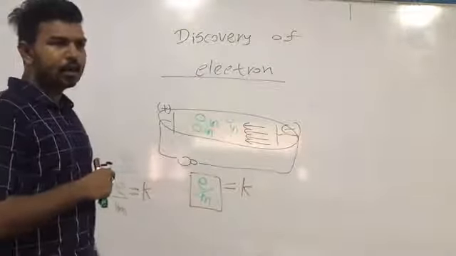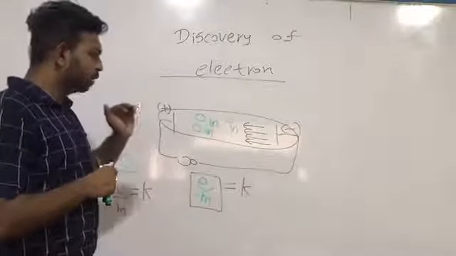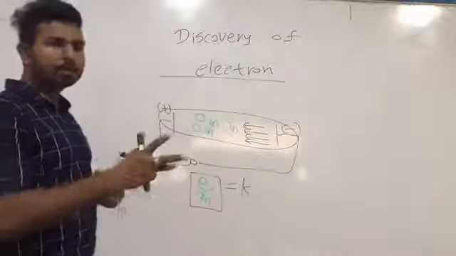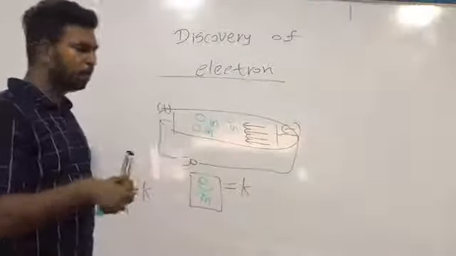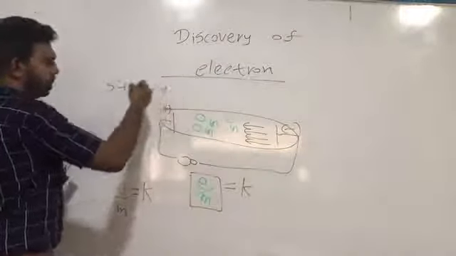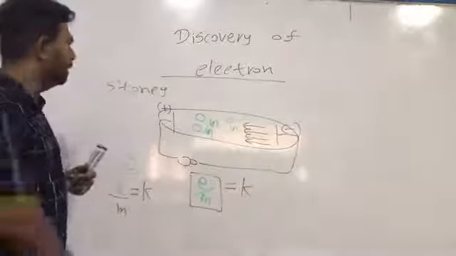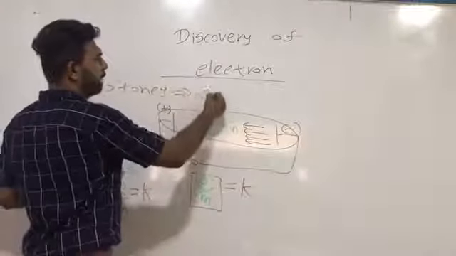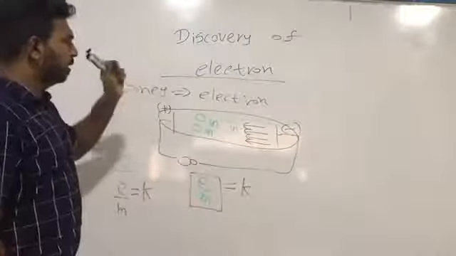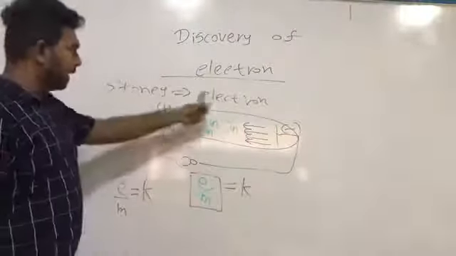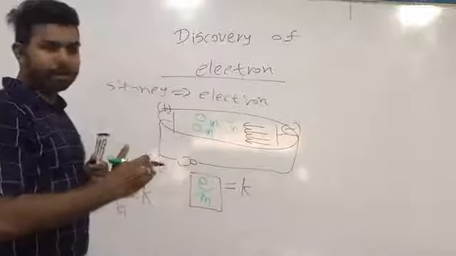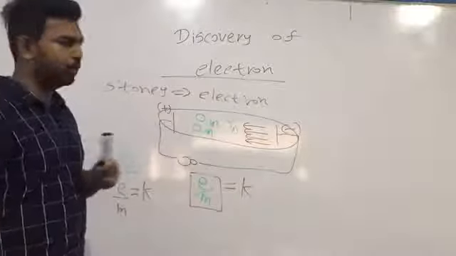Since cathode rays are common for every matter, Thomson believed that a particle which was named a long time ago by Stoney, a negatively charged particle named electron, is the cathode ray.